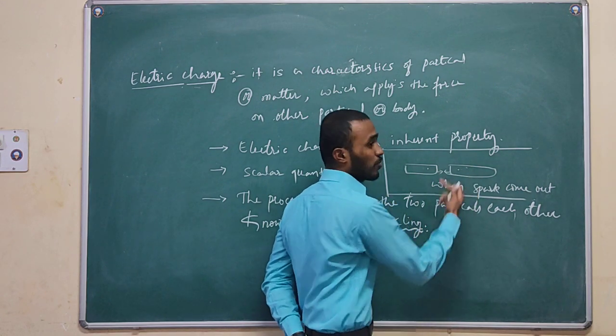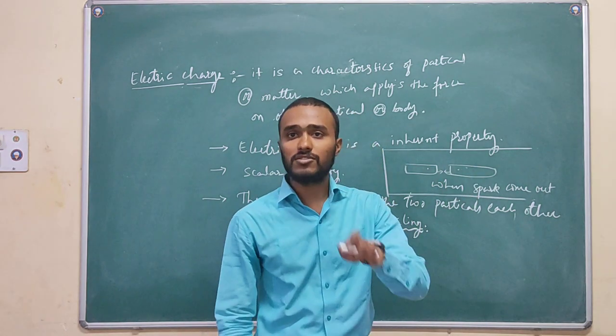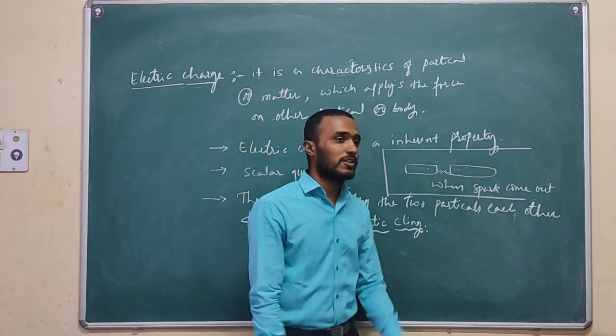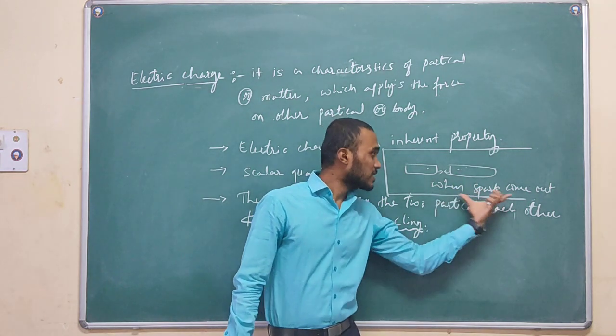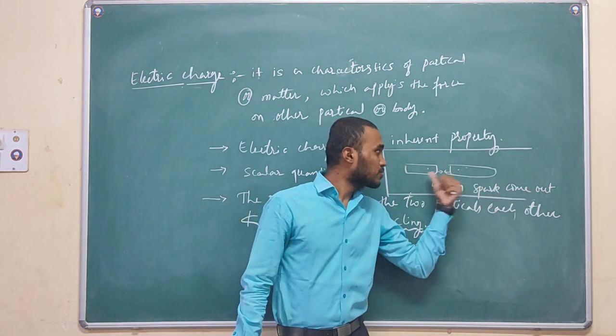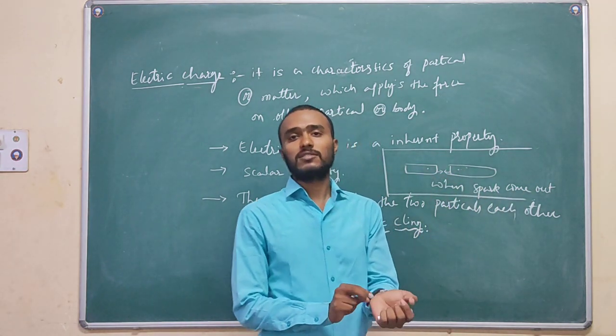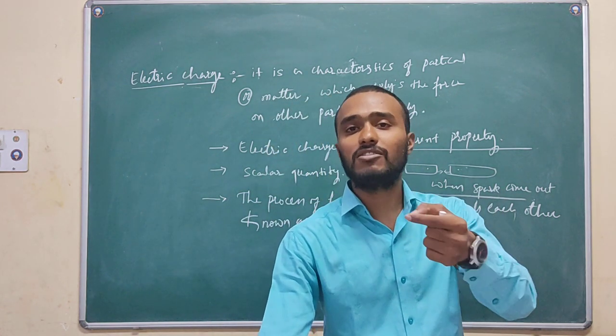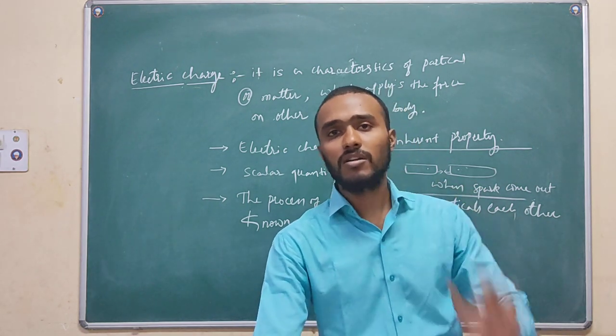Initially these two bodies are charged. When the spark comes out between these two bodies, after the spark, these two bodies become uncharged. What is uncharged? Losing the charge or strength of the body itself is called discharge.